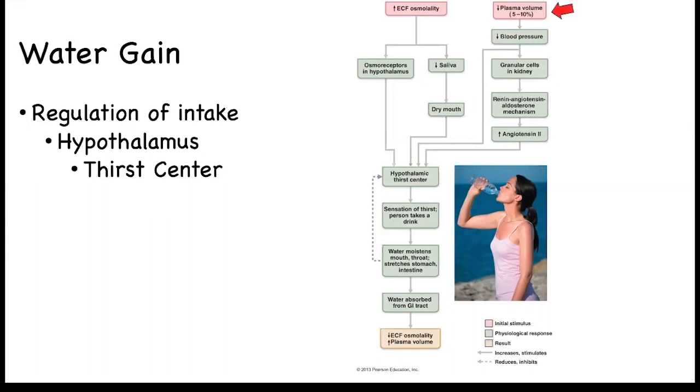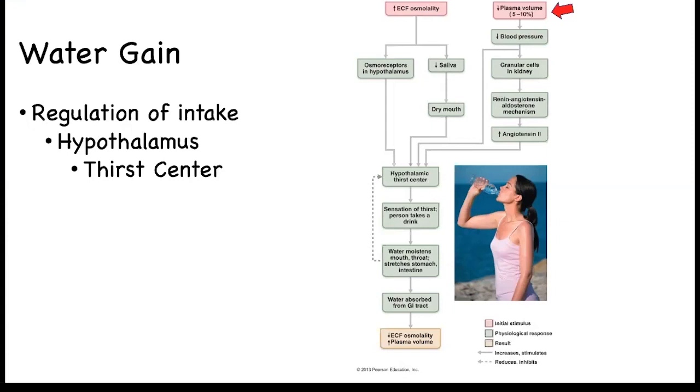Let's look at the second stimulus, and this is a drop in plasma volume. Notice that the plasma volume has to drop between 5 to 10% to stimulate the thirst center. Therefore, the thirst center is much more sensitive to the osmolality, since it only has to increase by 1 to 2%. Let's follow a drop in plasma volume.